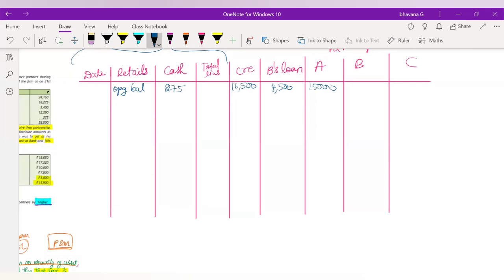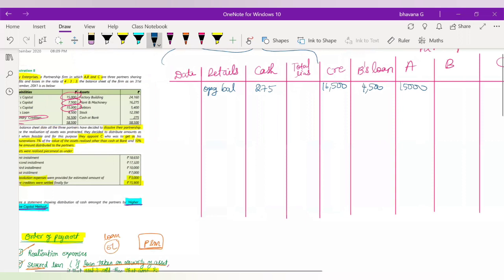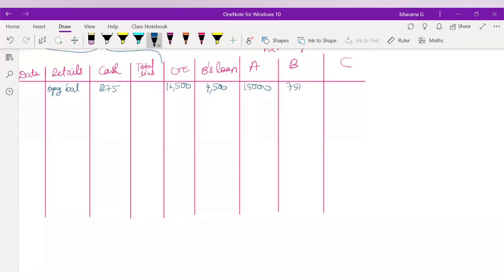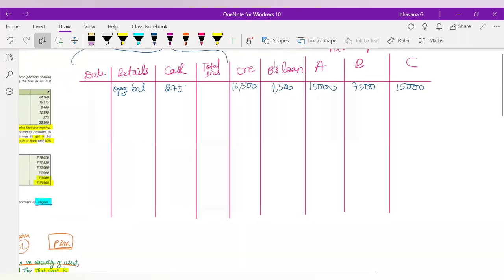Here also, whenever you write the opening balance, you will have to add reserves and subtract losses, and only then write it. So it will be 15,000, 7,500 and 15,000. This is the first thing that you have to write, so that will be your opening balance.